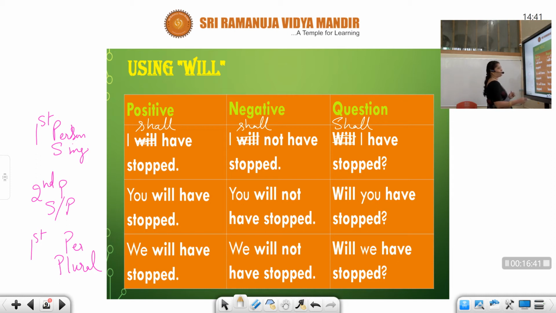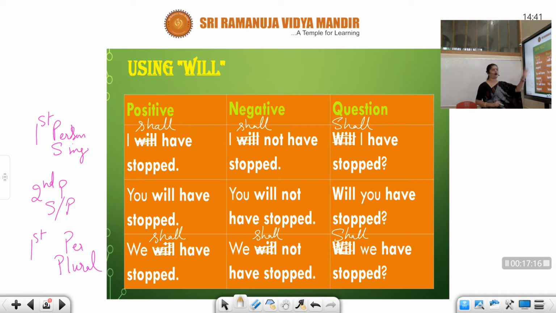Will you have stopped? Now we are again at first person plural. Here also, you are not supposed to use will. You are only supposed to use shall. We shall have stopped. We shall not have stopped. Shall we have stopped? Okay, students, a small mistake. So remember, for first person singular and first person plural, we have to use shall.